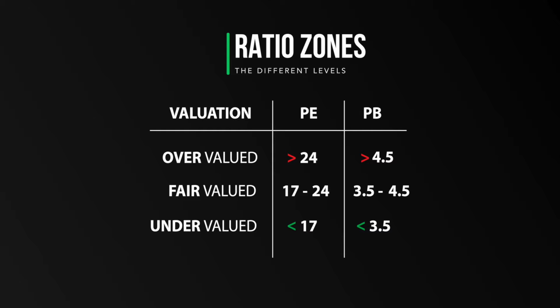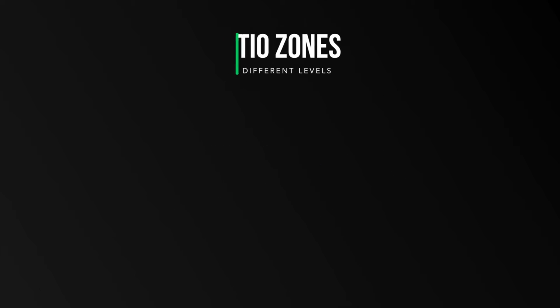Now, similarly, for the price to book ratio, the overvalued zone is when the PB ratio crosses 4.5, undervalued is when it is below 3.5, and fair valued is when it's in the range of 3.5 to 4.5. I have skipped the formula for the price to book ratio because it is not that important. We will eventually understand it in the next couple of videos. But for the time being, it is only important that you understand these different levels.